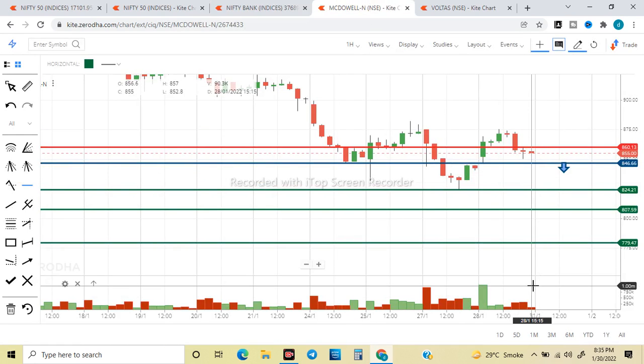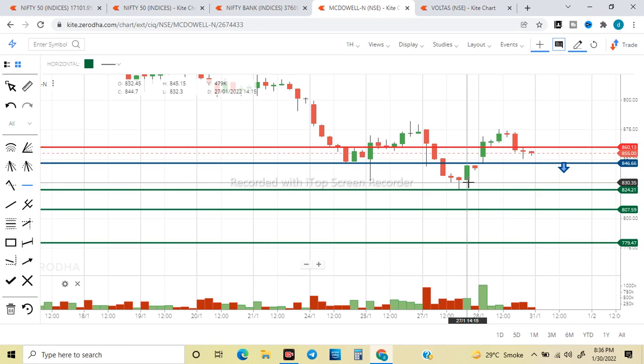Now we come to stock. McDonald's structure बिगड़ चुका है, 1 hour chart में is looking bearish. So I will only trade McDonald's on the downside for now, unless and until giving me a close above 875. So if it is slipping down in 5 to 15 minutes chart and trading below 845, I can intraday take a quick trade for 20 to 30 points trailing basis, or else if I am a quick trader, like quick entry 15 minutes may if I have to book profit, anything about 10 to 15 rupees on this particular stock is good enough. That is 2%. Okay, so 845 के नीचे stock weak हो जाएगा.